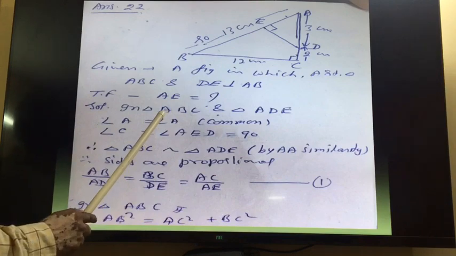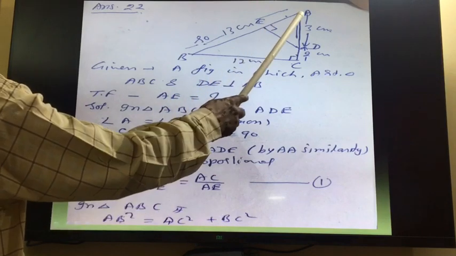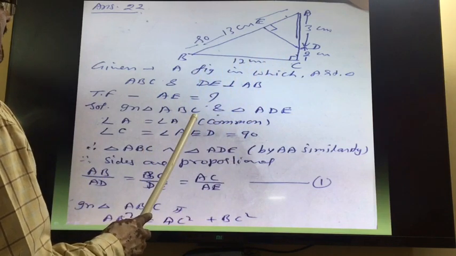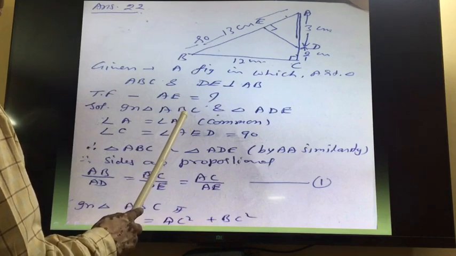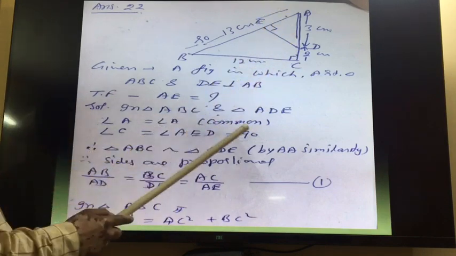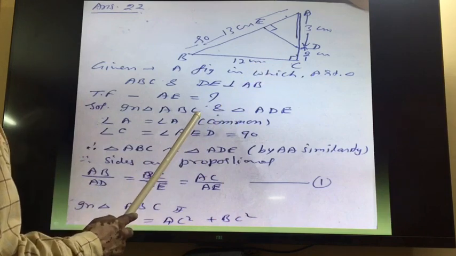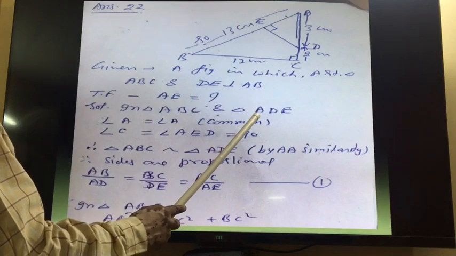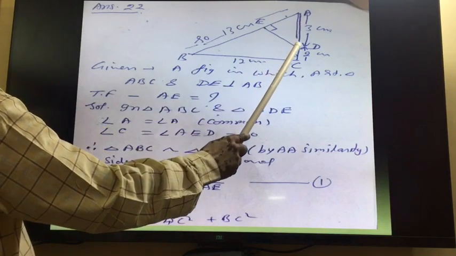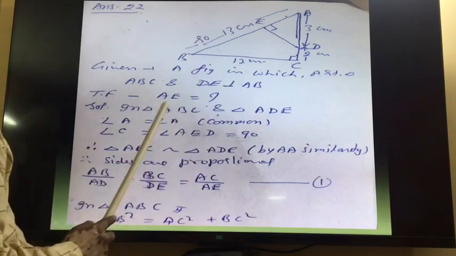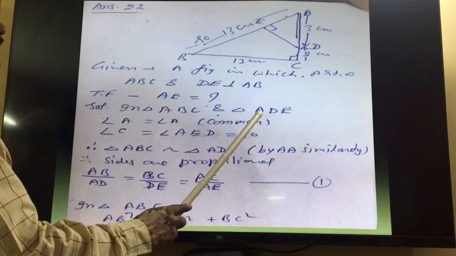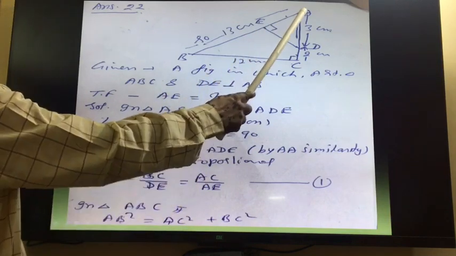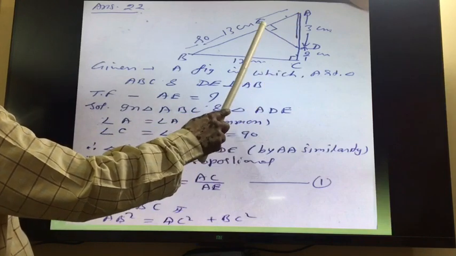Now for this we will take triangle ABC. In this case, angle at C is 90 degrees. Similarly we will take the name of the other triangle, and in that the angle at the end should be 90 degrees, and since it is starting from A, this will also start from A. So we are taking A, D and E, with 90 degrees at E. So ABC and ADE, we will take these two triangles. If this is correct, then the whole thing will be correct. So name them A, B, C and A, D, E.